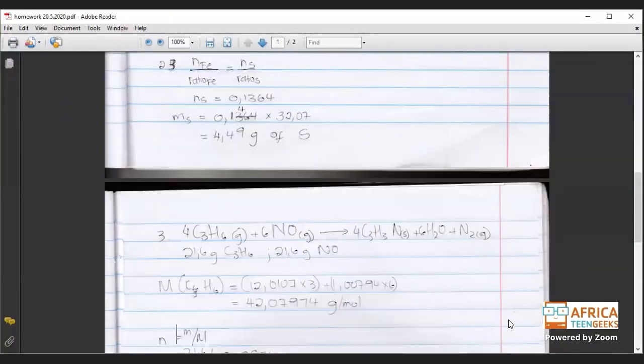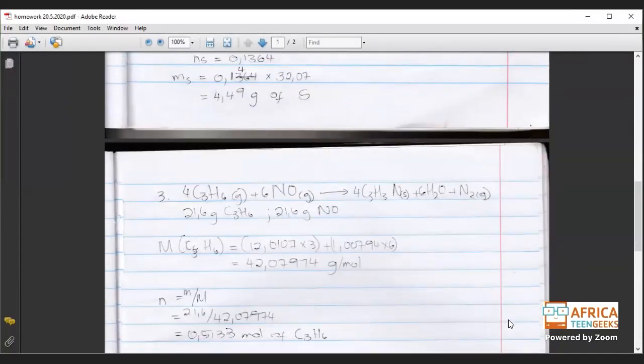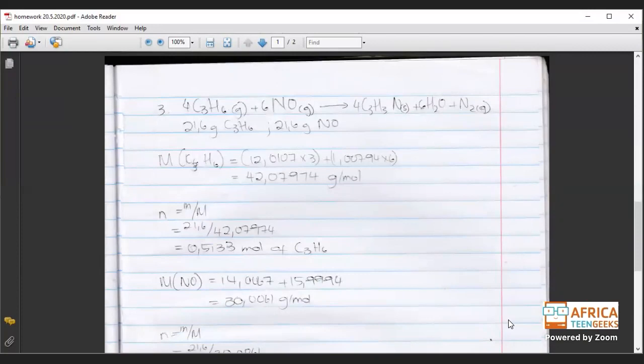Okay, so this is our balanced equation and this is the given. It's always good to write what's given so that you do not forget what you already have, because sometimes you find people calculating things that are already given because it gets really hectic in the exam room. You can just start calculating something that is given, so it's always best to see what is given.